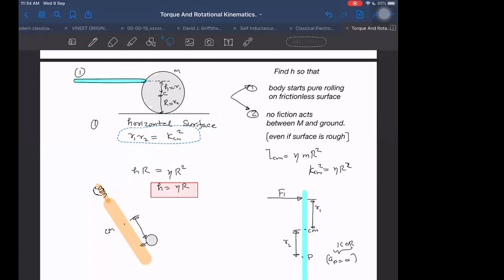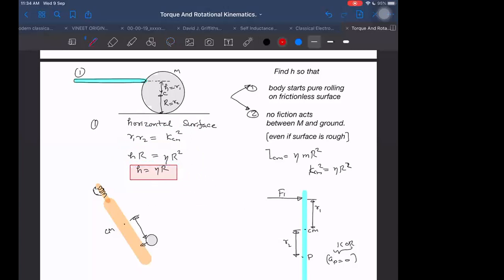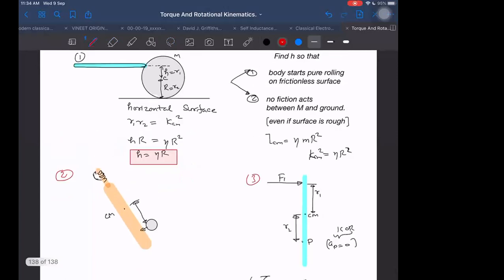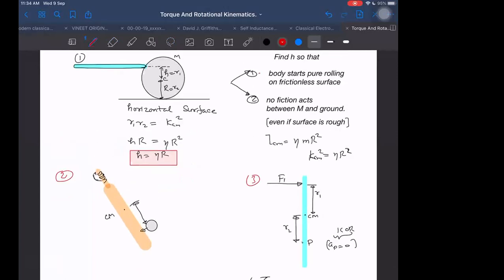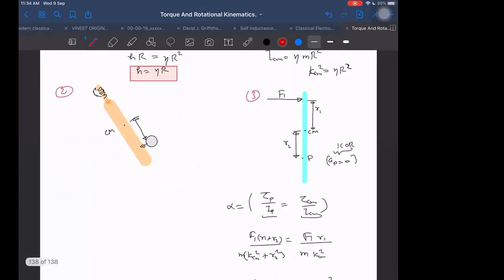I hope you got this so far. See how wonderfully these things are related to each other. These appear to be different questions: one question, second question, the third one, but all are the same only. R1 R2 equals KCM square. In fact, question one also has two parts, 1A and 1B, but all are related to each other and can be tackled in the same way. So where we want to hit the ball so that the hand feels very less impact can be answered in exactly the same manner. We can answer all these questions.